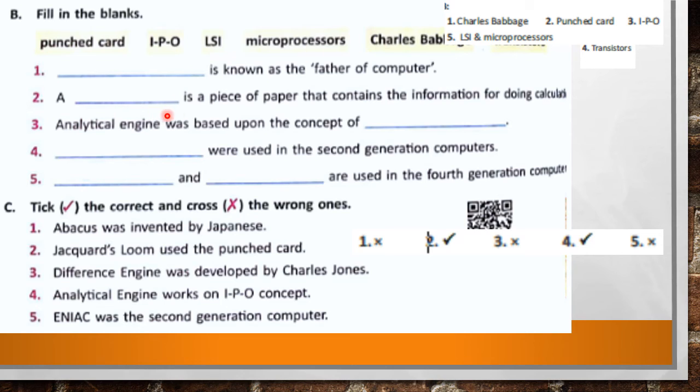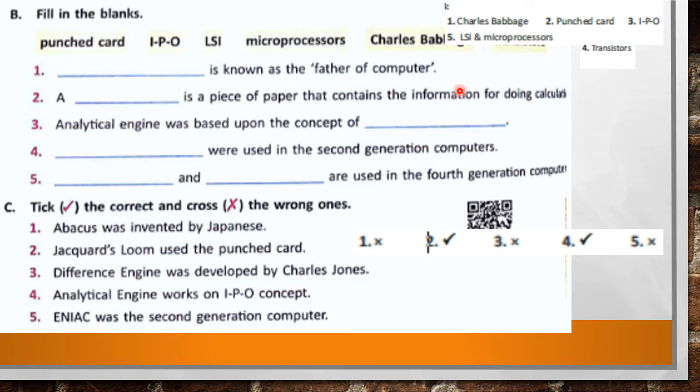A dash is a piece of paper that contains the information for doing calculations. Punch card. Analytical machine was based upon the concept of IPO, input processing and output. So right here, IPO. Dash were used in second generation computers. Transistors.